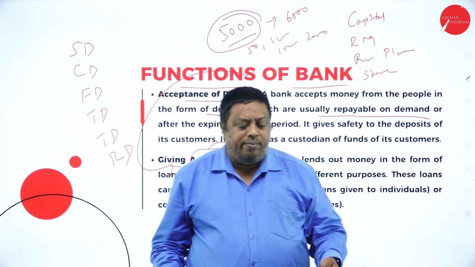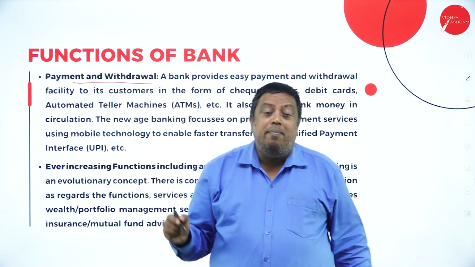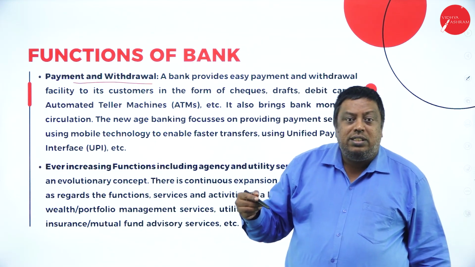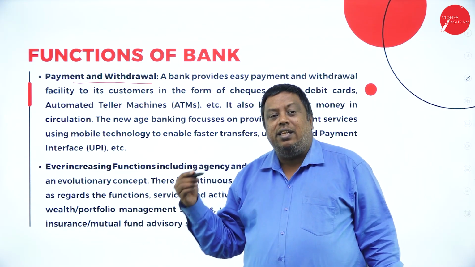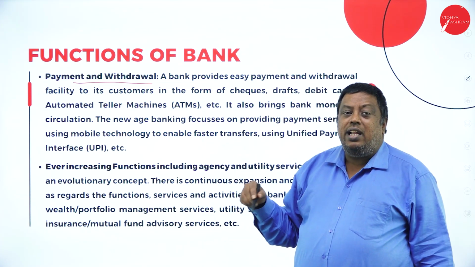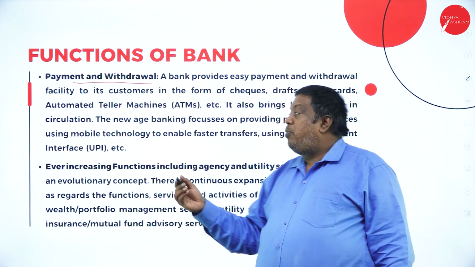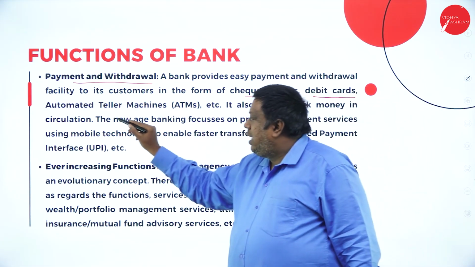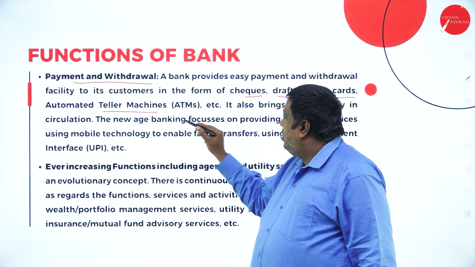The next function of the bank is payment and withdrawal. Payment and withdrawal, here it is very simple. The amount deposited by the public can be withdrawn from the bank whenever they want, whatever amount they require from the deposited amount. And even if they want, they can make the payment to a third party with the support of checks, demand drafts, or debit cards, or they can withdraw the amount, in the present scenario, from ATMs, automated teller machines, etc.